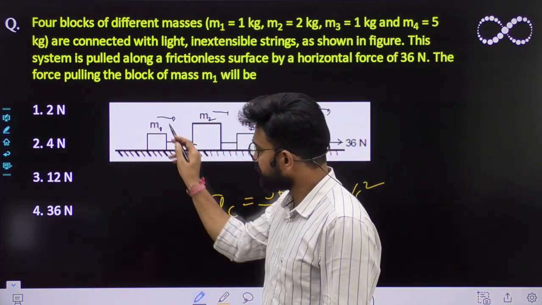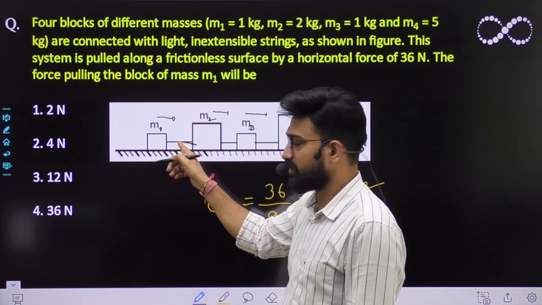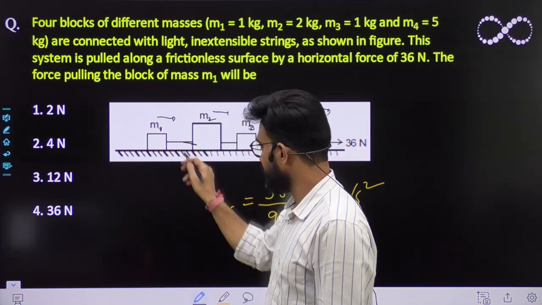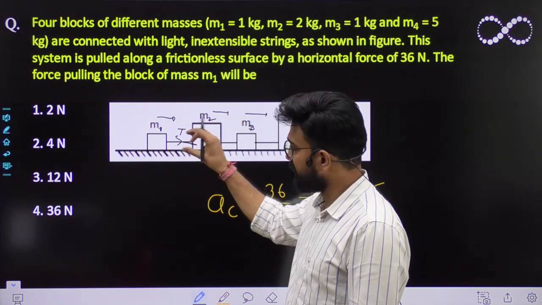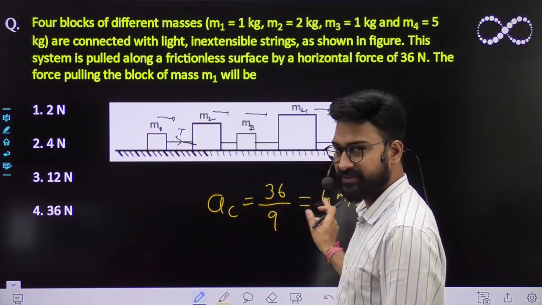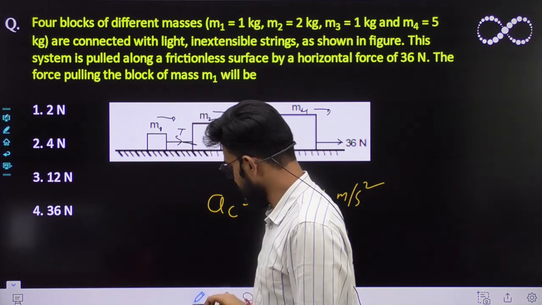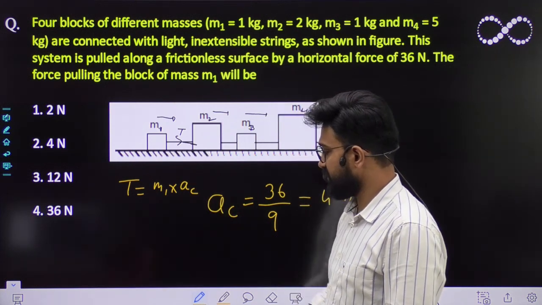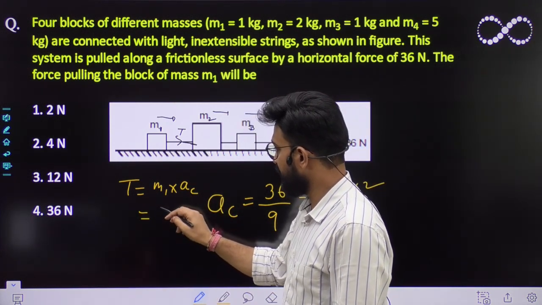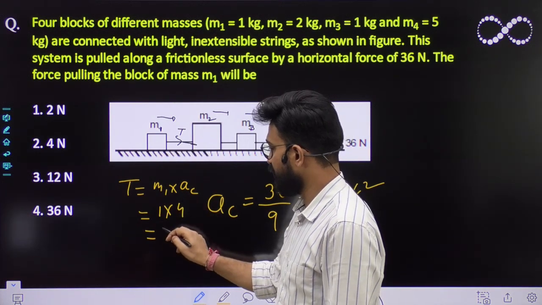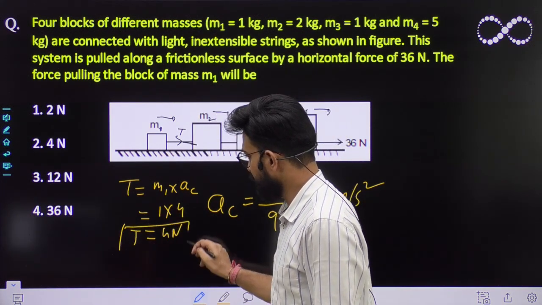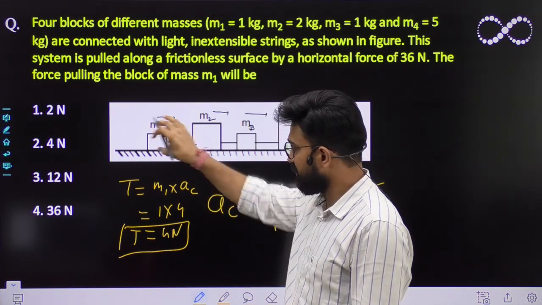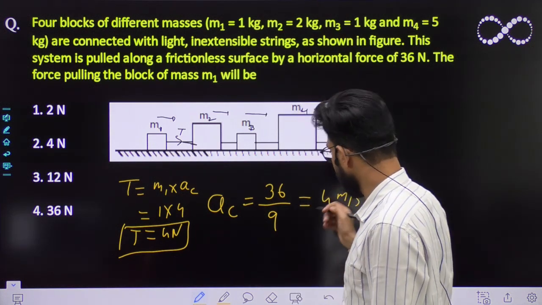So finally, you need to find out what is the tension in the string connecting M1. This tension, let it be T. So T is the tension which is pulling this M1 block with an acceleration of 4 meter per second square. So this tension must be equal to mass into common acceleration, don't you think? So mass is 1 kg, acceleration is 4, so 4 Newton is the tension produced within this string. This is the only force that will pull the M1 block with an acceleration of 4 meter per second square.